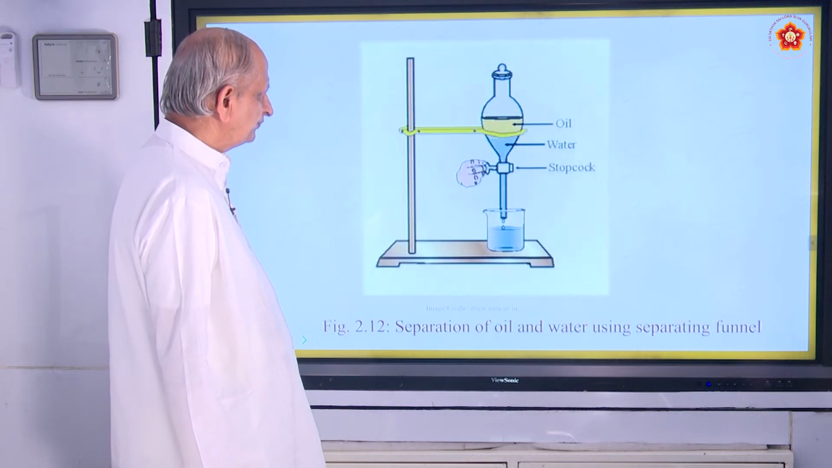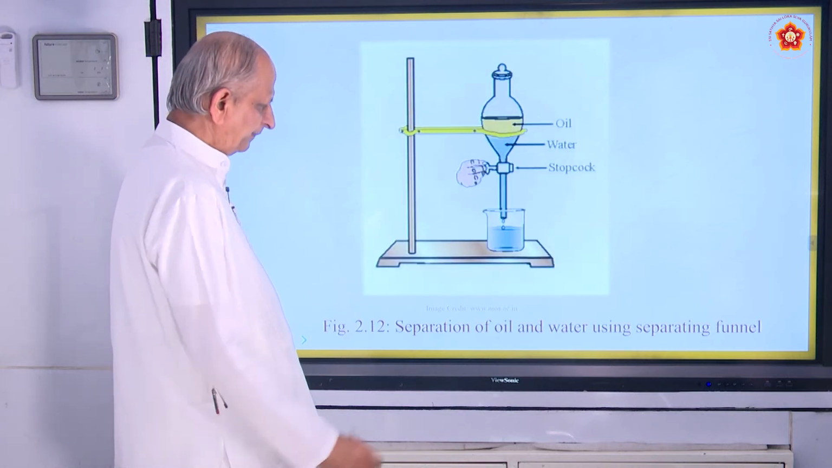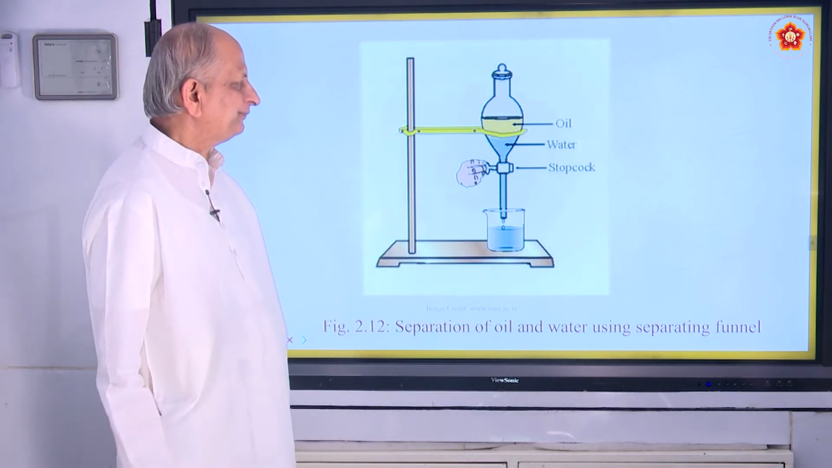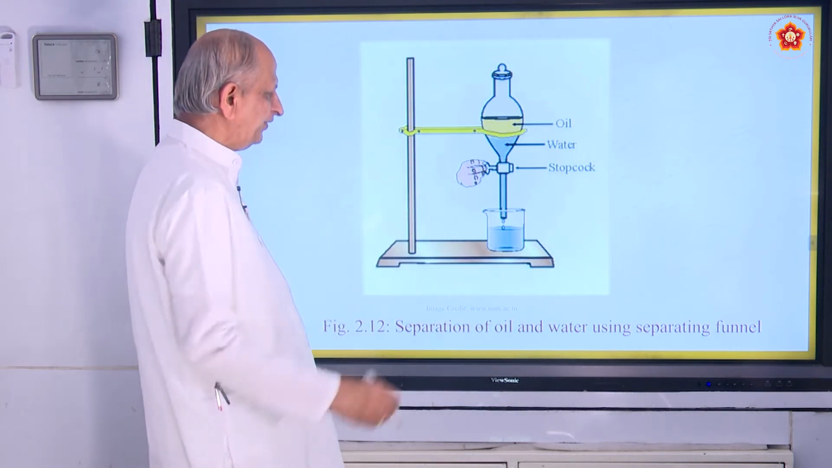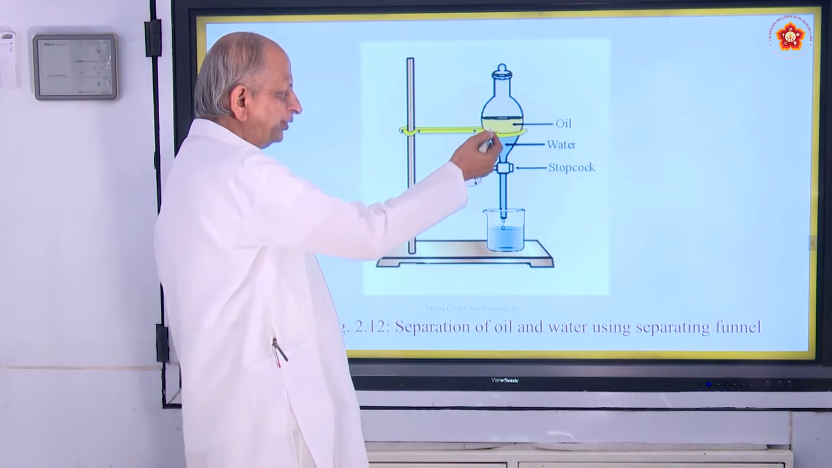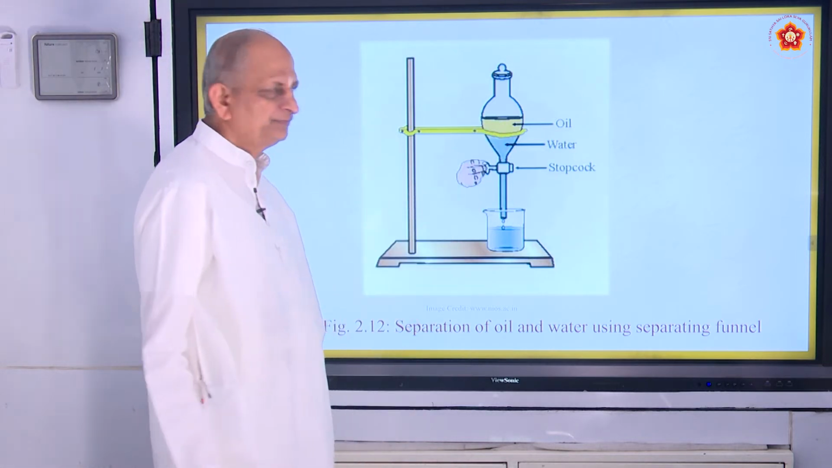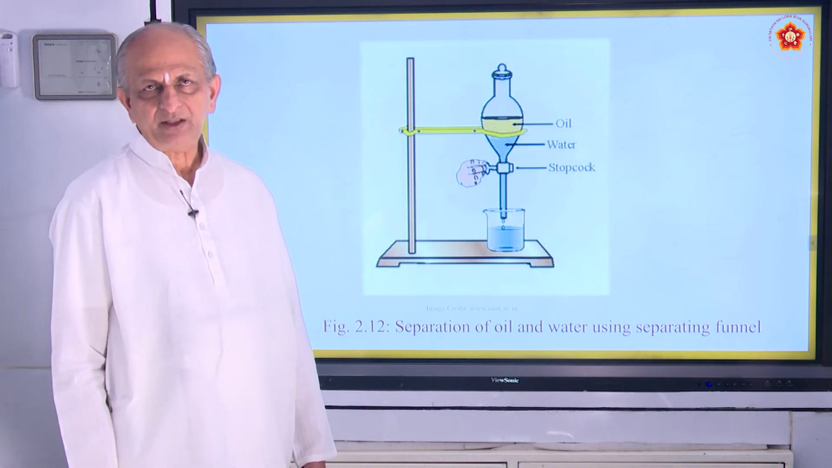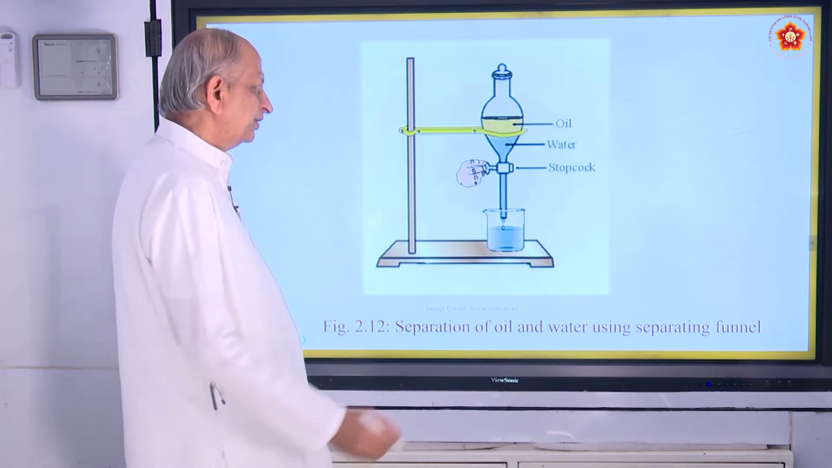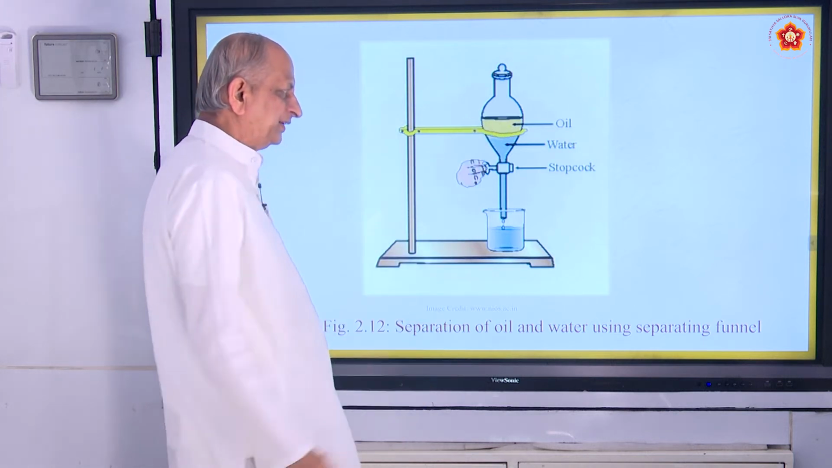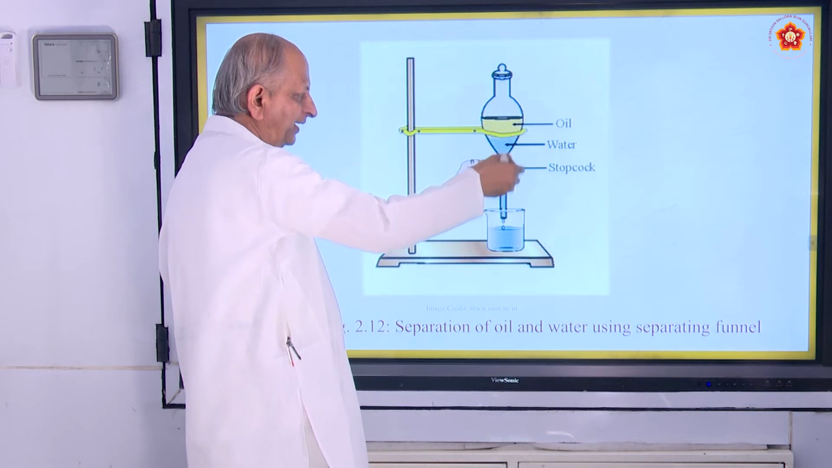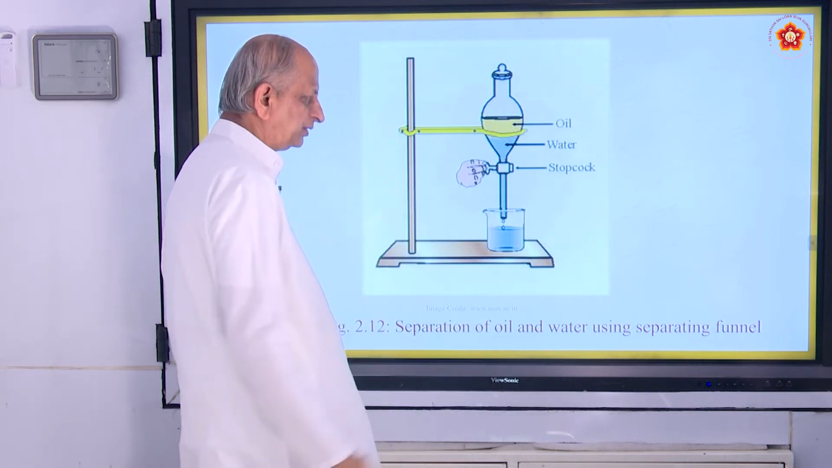Now, the first one is separation of oil and water using a separating funnel. This device is called a separating funnel. As the name itself says, suppose there is a mixture of oil and water. For example, if you have coconut oil or castor oil, the oil will be floating on top. And when these two are mixed up, the separation can be done by using a stopcock.